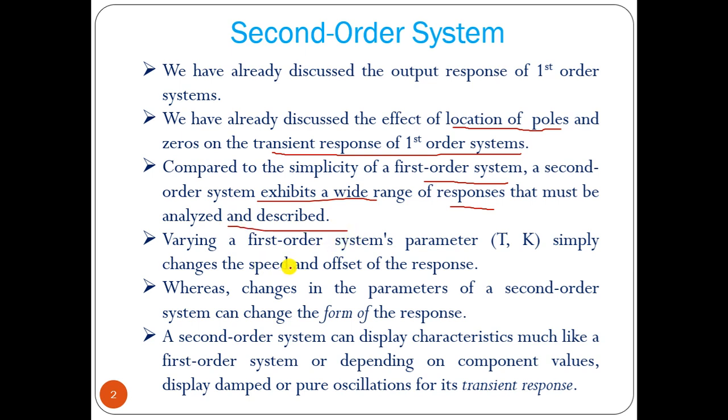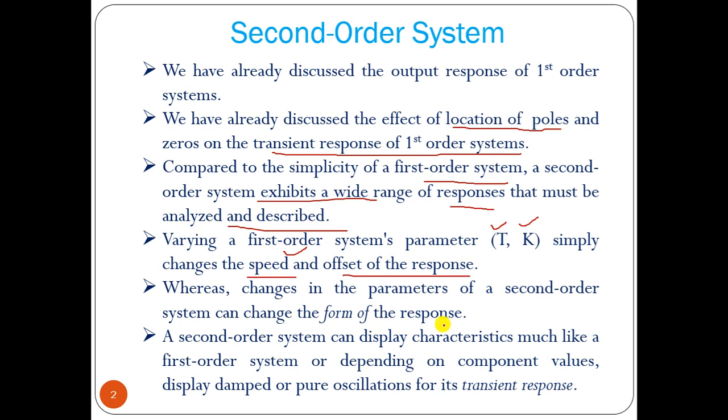By varying the parameters, that is the time constant T and the DC gain K, we can alter the speed and offset of the output response for a first order system. Whereas changes in the parameters of a second order system can change the form of the response.